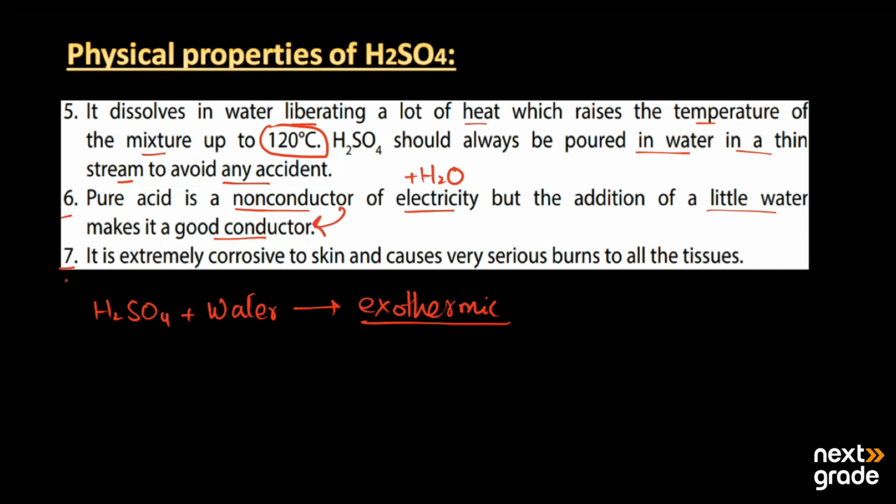Its next physical property is that it is extremely corrosive to skin and causes very serious burns to all tissues. When sulfuric acid comes in contact with the skin, it is really corrosive. So we must handle it with proper care.